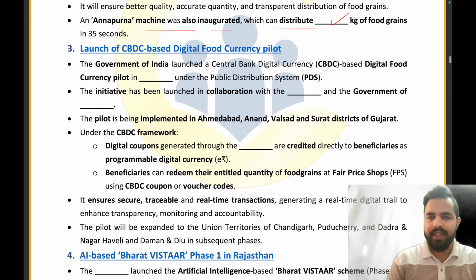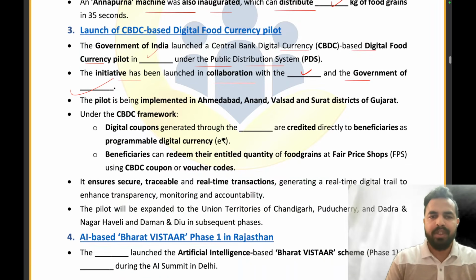The government of India has launched a CBDC-based digital food currency pilot in Gandhinagar, Gujarat under the public distribution system. It has been launched in collaboration with the Reserve Bank of India and the government of Gujarat. The digital coupons generated through the dash are credited directly to the beneficiaries as programmable digital currency.